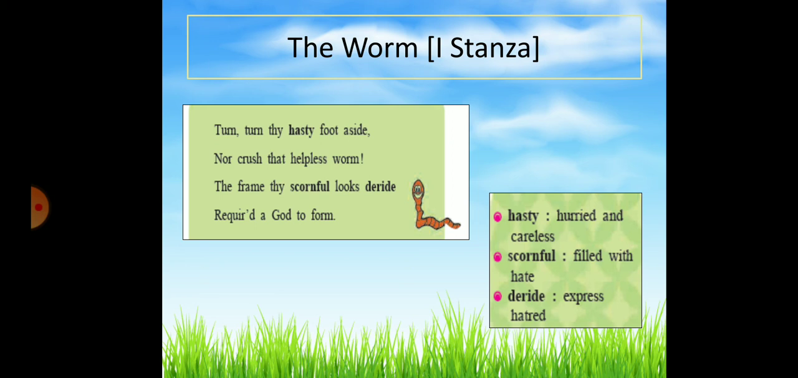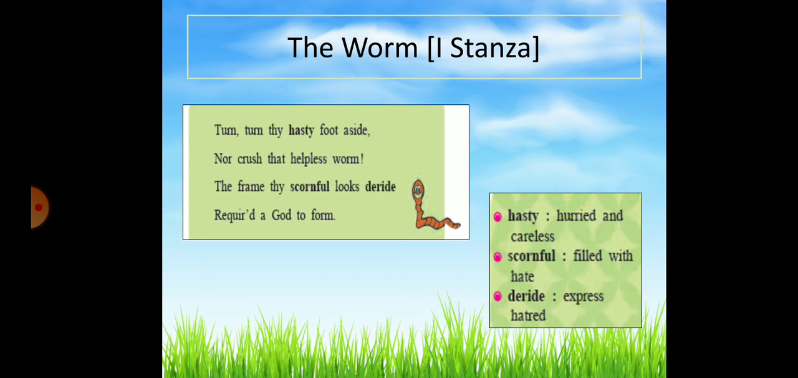When a writer or a speaker speaks directly to someone who is not present or dead, or to an inanimate object. Inanimate means any non living thing. So, when he speaks directly to maybe a dead person, or someone who is not physically present over there, or if he is speaking to any non living object, such a figure of speech is called apostrophe.